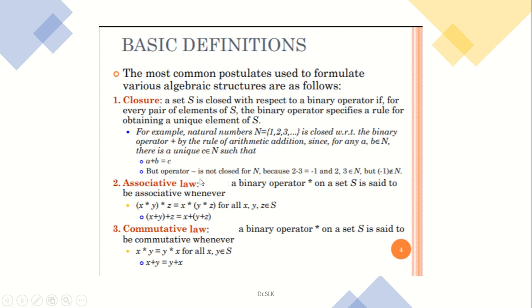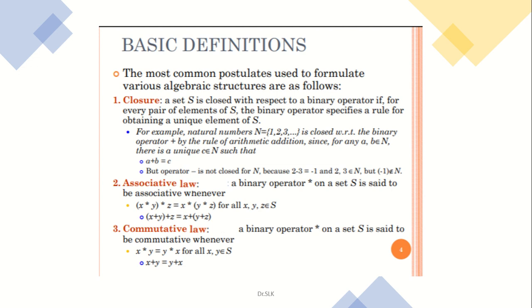You can go for the operator minus there, whereas this is the closure axiom, and it can be operated only with the positive sign for the natural numbers 1, 2, 3 and so on. When a and b are the two values, let a be 1 and b be 2, then a plus b is the operation. 1 plus 2 is equal to 3, and c is your output, which is the value 3.